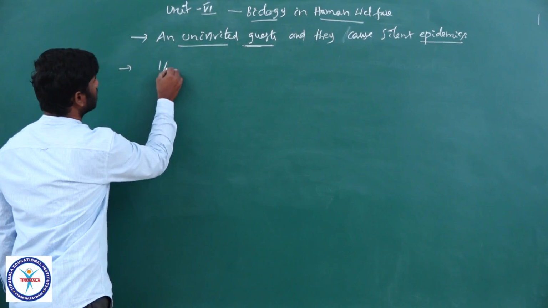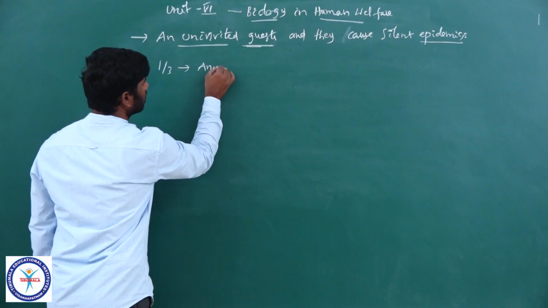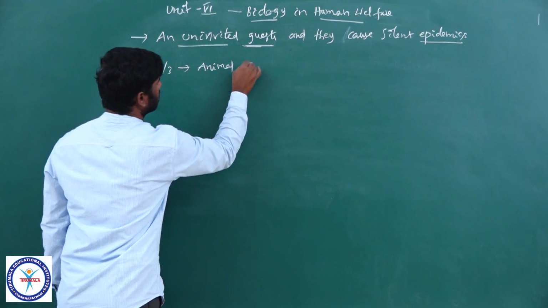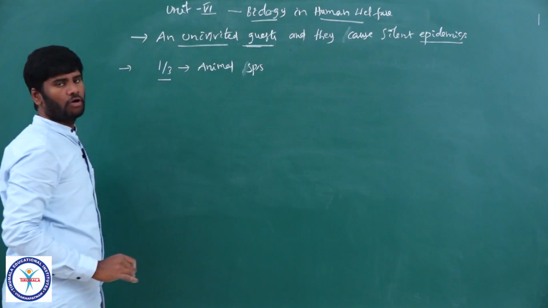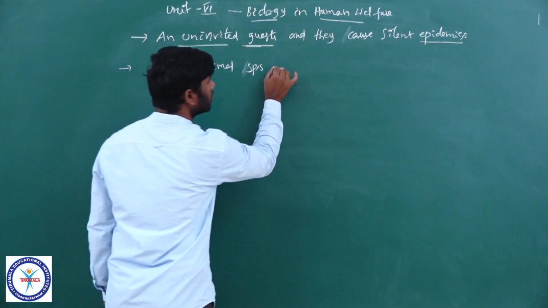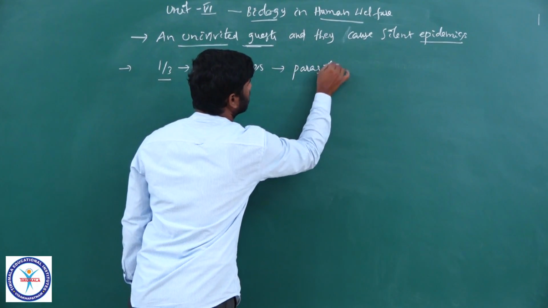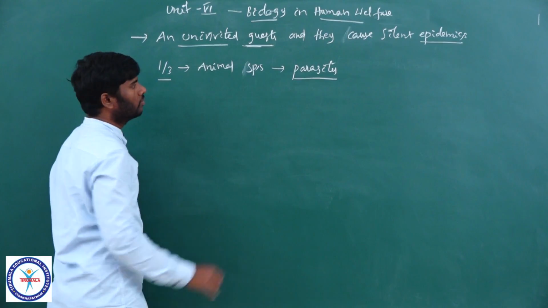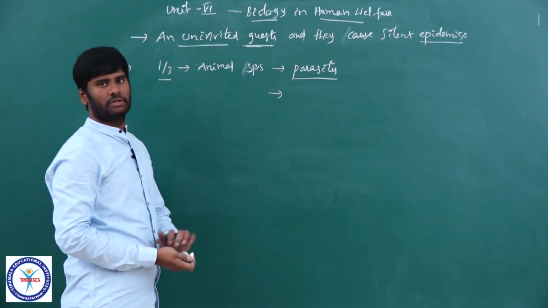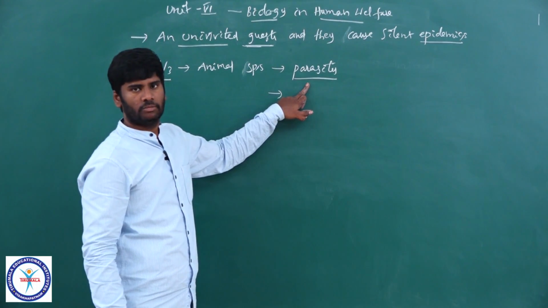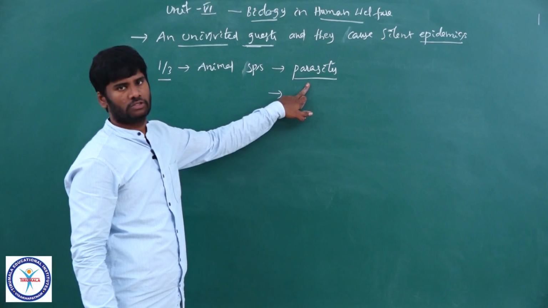At least 1/3 of all known animal species are estimated to be parasites. You know, a parasite is an organism which depends on another organism. The other organism, that is a host.